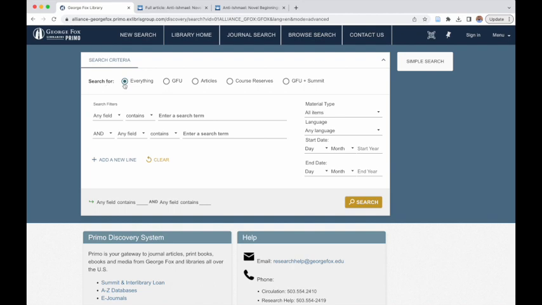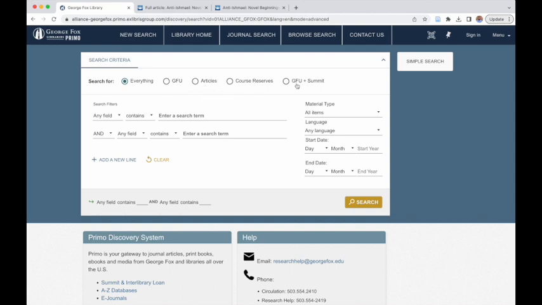Because when I search everything, it's searching all of GFU. What that means is all of our print books in our catalog. Also all of our ebooks. It's searching articles. Now, this isn't necessarily every article in every database, but it's a pretty exhaustive snapshot of what we've got. Our databases are constantly changing. New material is getting released and added to databases every day. And so it's a snapshot. It's when all of our databases have been synced up and servers updated.